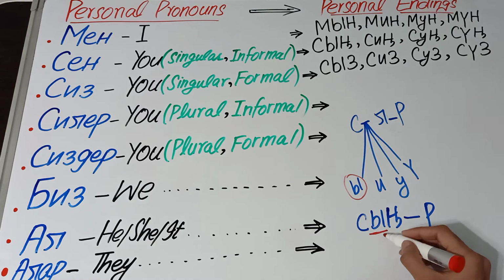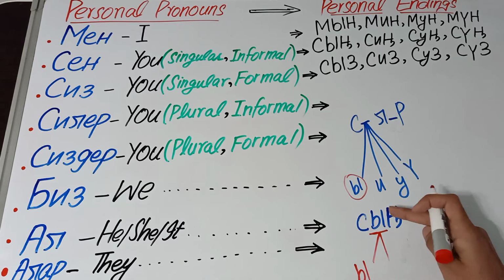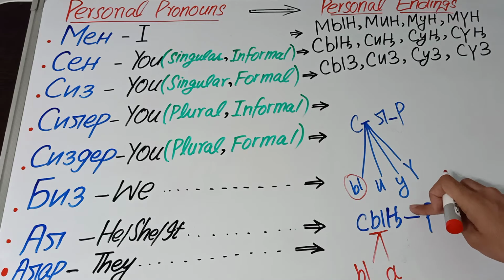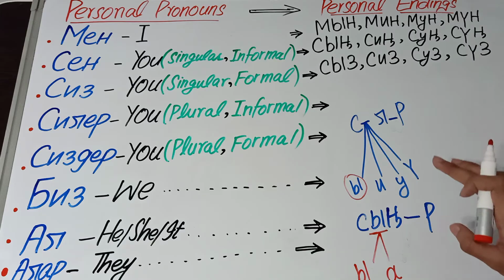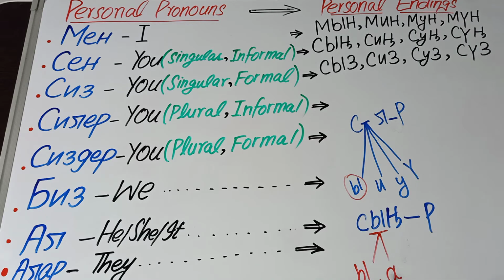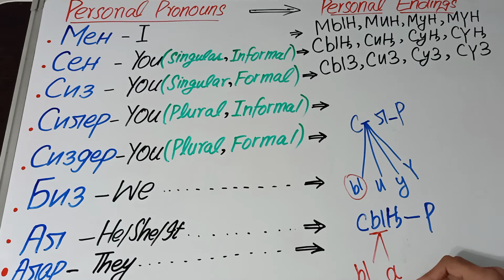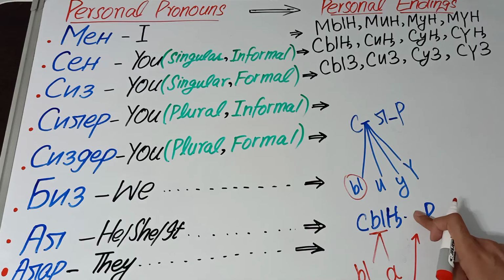We have one vowel, and we go to that vowel and make the vowel harmony. The vowel harmony of u is u and a. So here we will put that vowel which is not present already. So u is also a vowel, but we cannot put it here. Why? Because we have already u. So now we will put a here. So the first personal ending of silar will be singar,